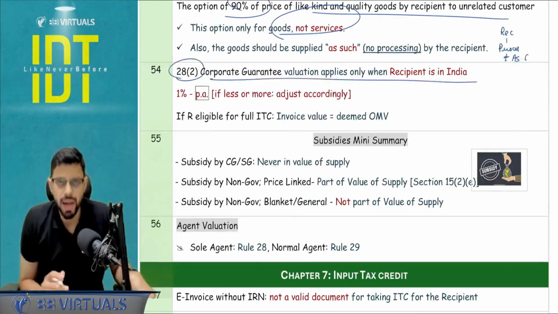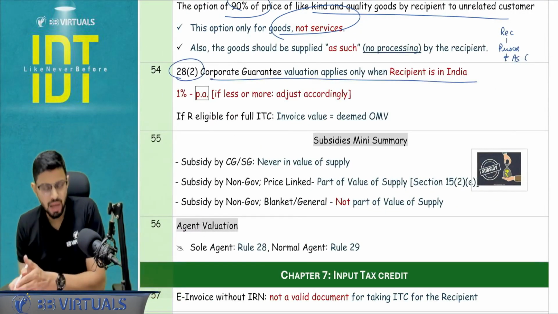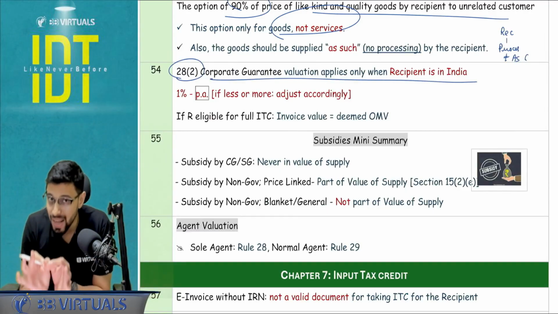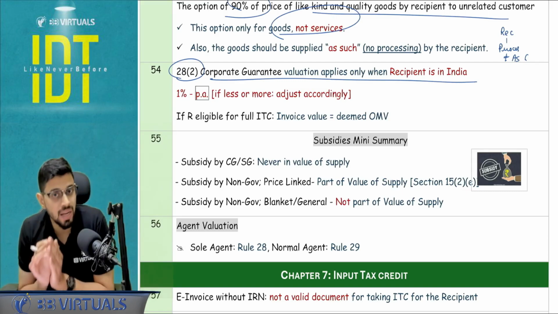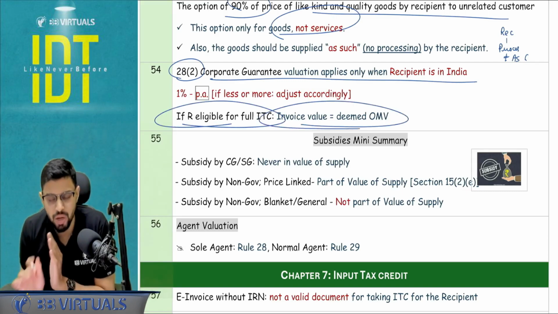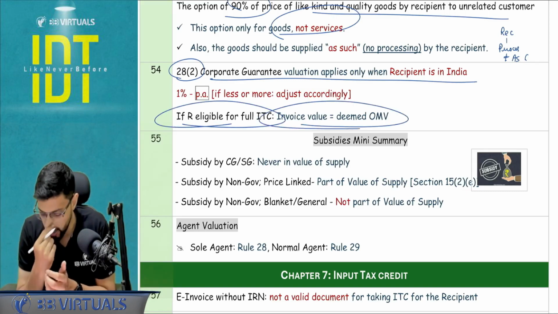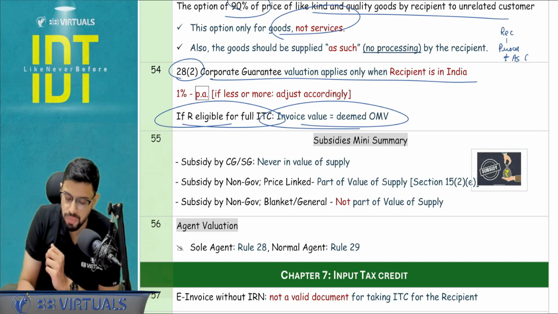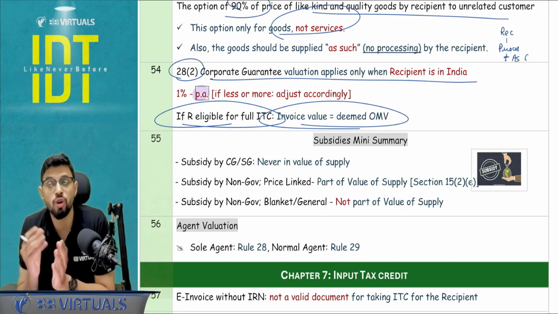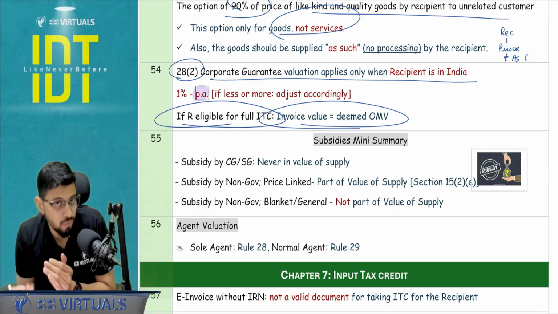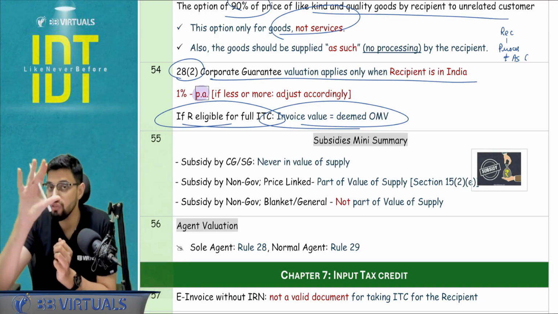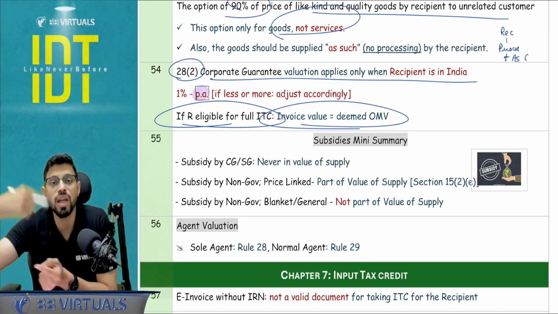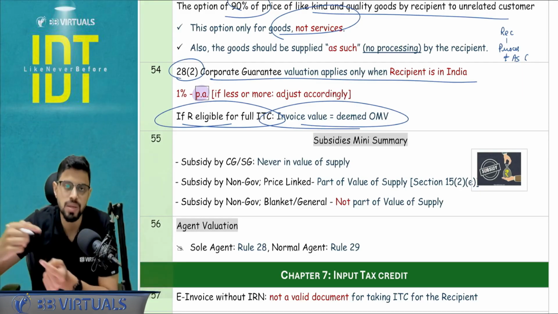28.2 is the corporate guarantee, which applies when the recipient is in India, where the valuation is 1% per annum of the guarantee amount or actual consideration, whichever is higher. But again, if the recipient is eligible for full ITC, your invoice value will be accepted as the deemed open market value. I hope you will remember this, per annum. So if it is for 4 years, directly you will multiply by 4. If it is for 3 months, you will multiply by 3 by 12. If it is for 1 year but renewed every year for the next 6 years, then every year 1%, 1%, 1% will be taken.